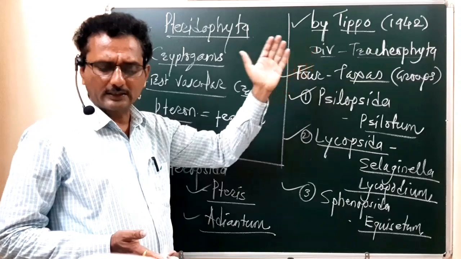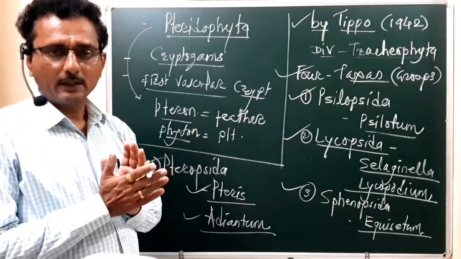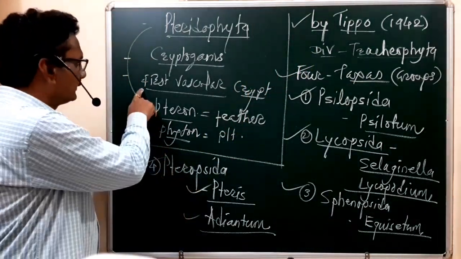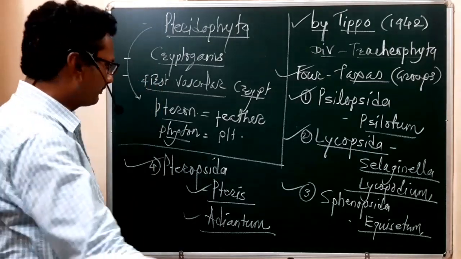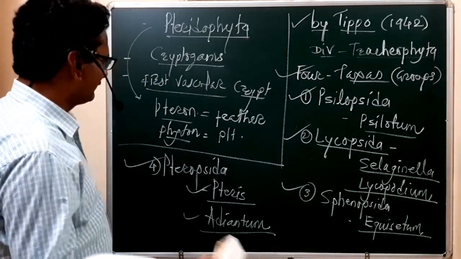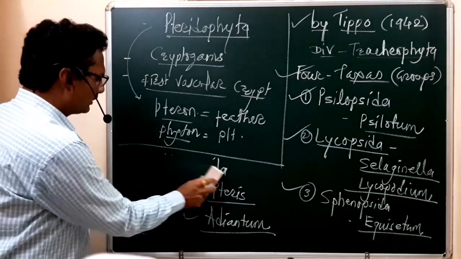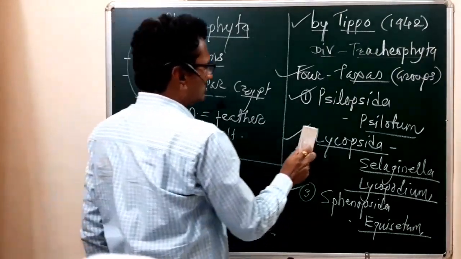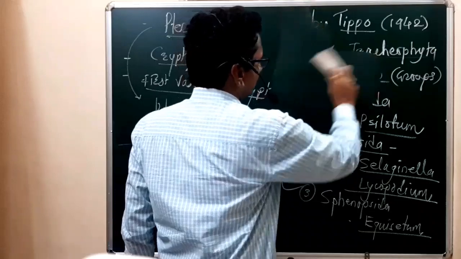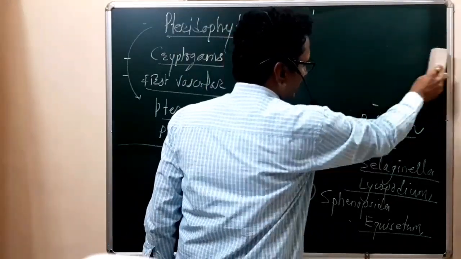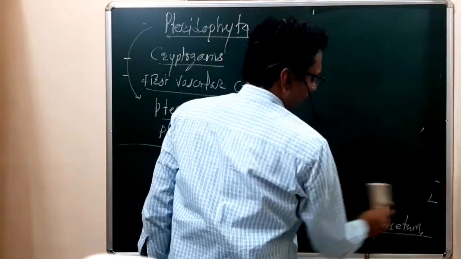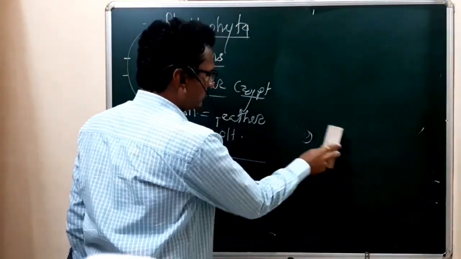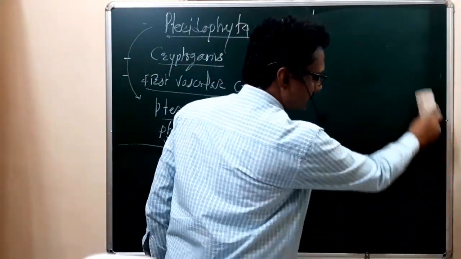So students, these Pteridophyta, no doubt, are the first vascular cryptogam, but this pteridophyte is also the first vascular terrestrial plant.